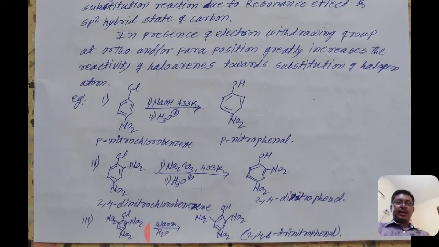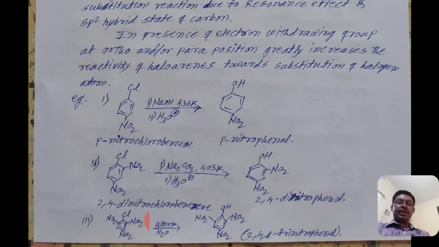The third example contains 3 electron withdrawing groups, or 3 nitro groups. That means the reactivity of that compound is greater. That haloarene is more reactive than para-nitrochlorobenzene or 2,4-dinitrochlorobenzene. See here, only warm in H2O. When that haloarene is warmed in H2O, we get the product 2,4,6-trinitrophenol, with the nitro groups at those positions.